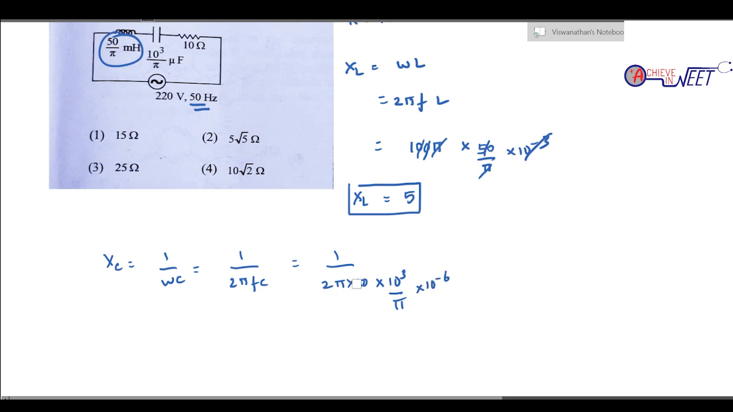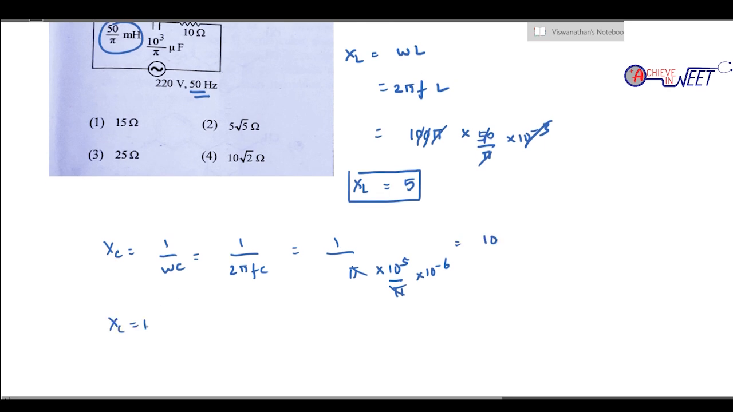So now what we'll see, 50 into 2 is 100 pi, so 10 square, 10 cube is 10 power 5. 10 power 5 into 10 power minus 6 is 10 power minus 1. 10 power minus 1 goes up, it's 10. So XC value is 10, XL value is 5.